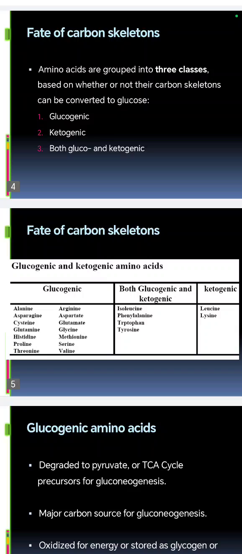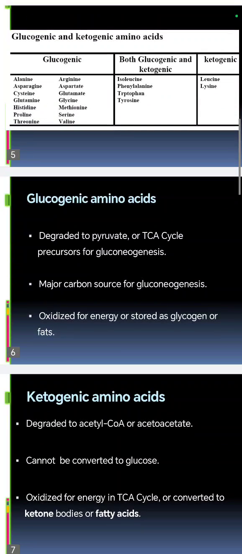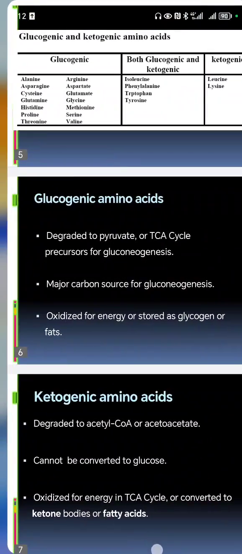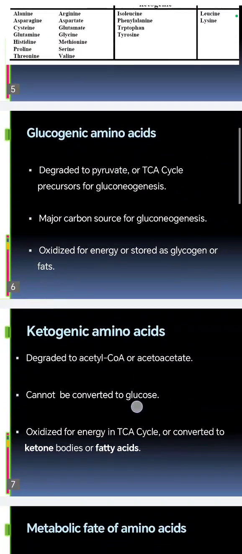Glucogenic: alanine, asparagine, cysteine, glutamate, histidine, proline, threonine, arginine, aspartate, glycine, methionine, serine, and valine. While isoleucine, phenylalanine, tryptophan, and tyrosine are both glucogenic and ketogenic. The glucogenic amino acids are degraded to pyruvate or to precursors of the tricarboxylic acid cycle, okay, and then can enter gluconeogenesis.